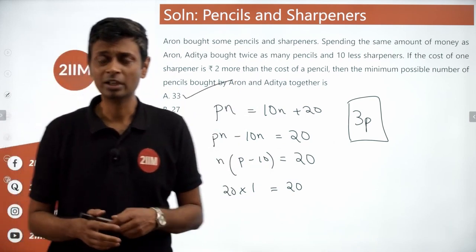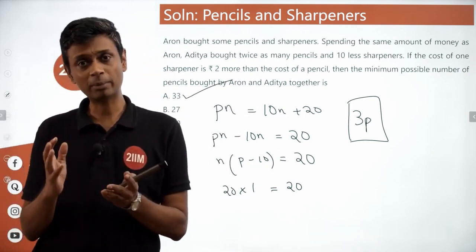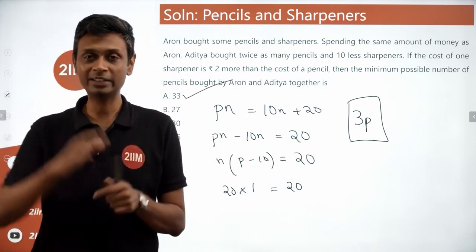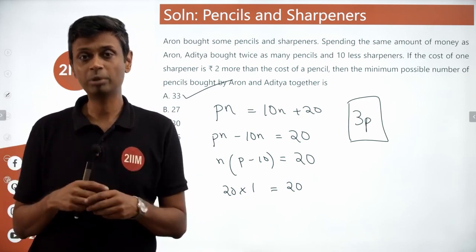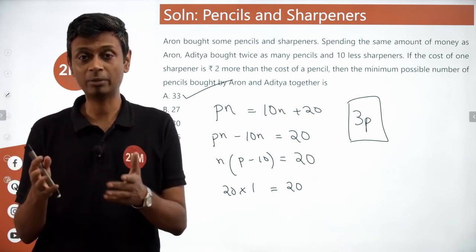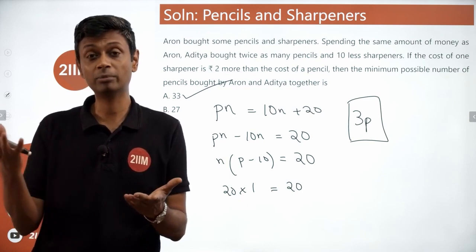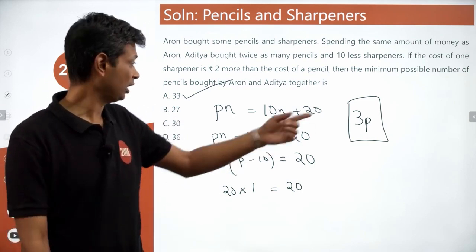Lovely, interesting question. We frame the equation, go to the algebra part, equate it, and then finally ask what combination would make p the minimum. As it turns out, p being 11 is the minimum that works. 11 is the minimum value p can take, in which case 3p will be 33.